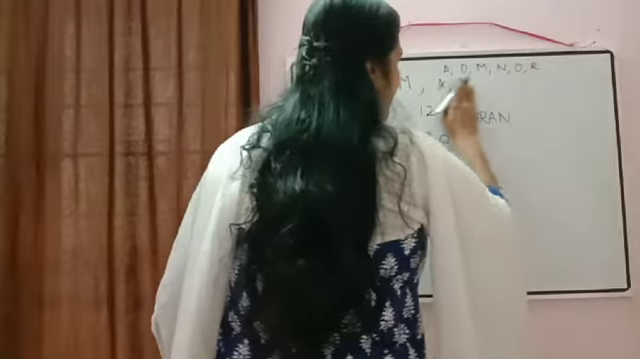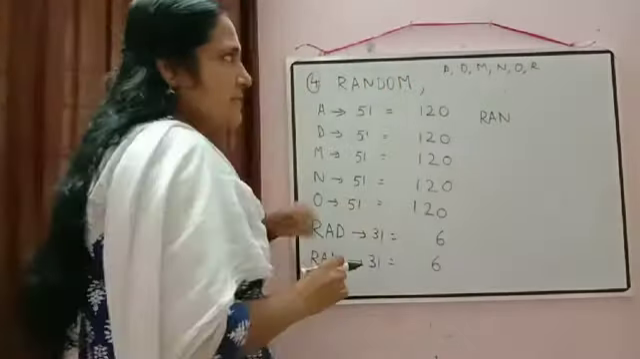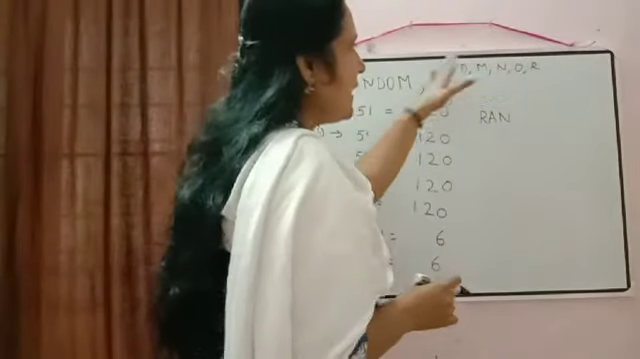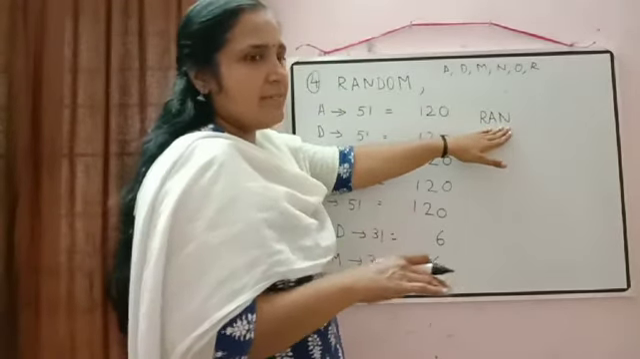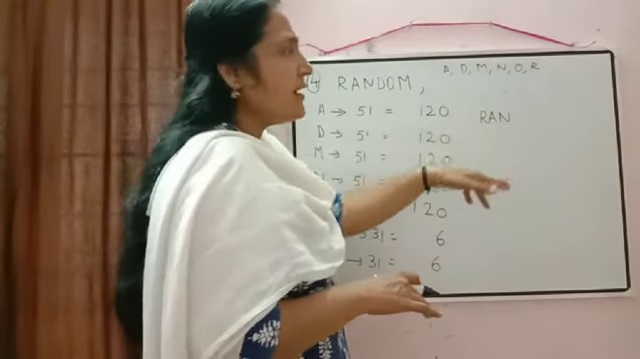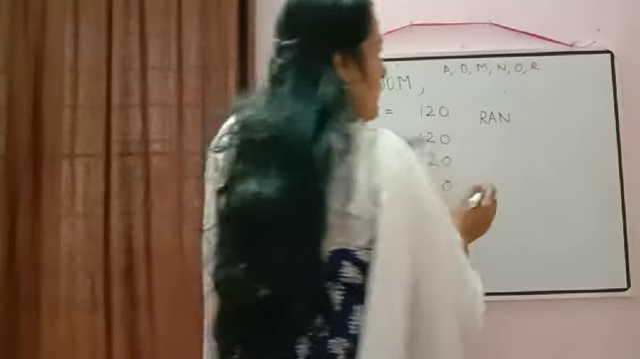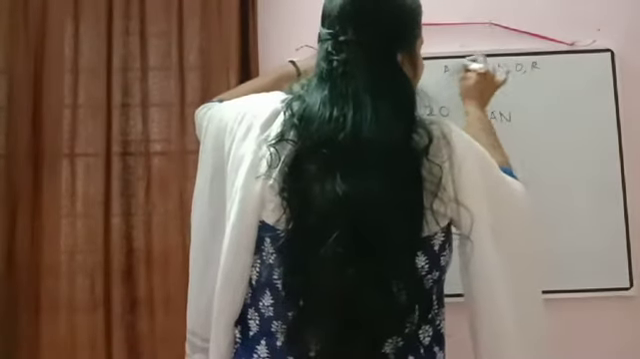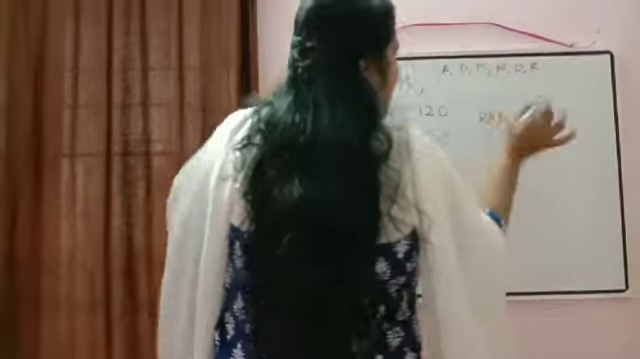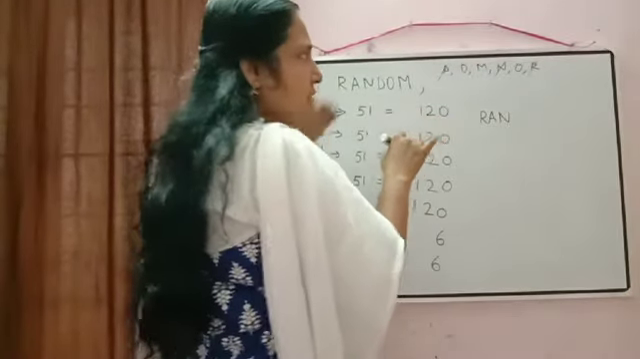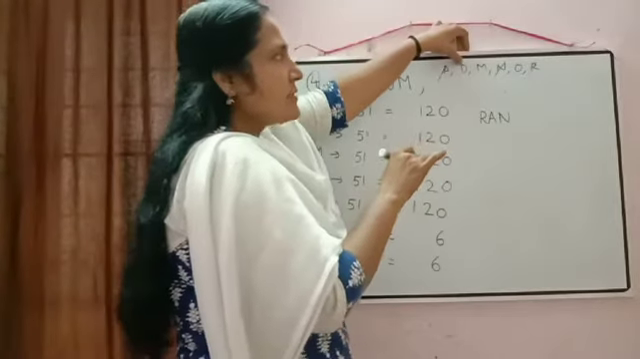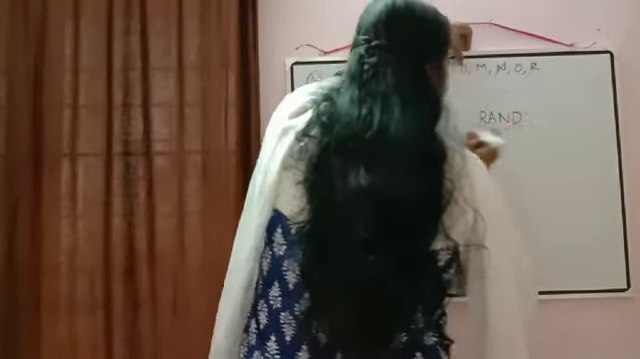ADMNOR. Now what are the letters fixed here? R is fixed, A is fixed, N is also fixed there. But when we fix these letters, somewhere RANDOM will come there. So now R, A and N are gone. Now of the remaining letters, according to dictionary order, which one will come first? Yes, obviously D will come first. So we wrote here RAND.